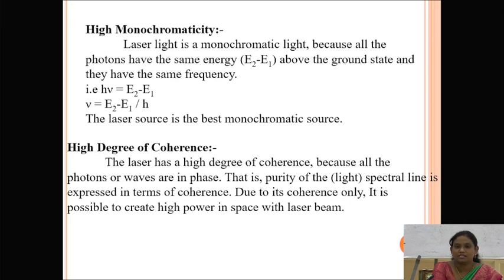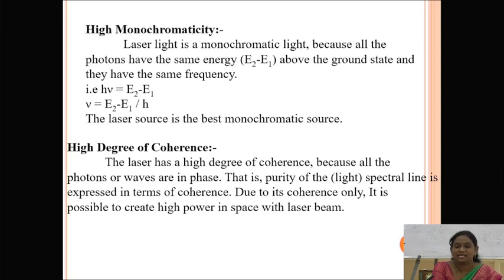So on the basis of this energy, on the basis of the high intensity, on the basis of the directionality, we can say that the laser light source has monochromatic light, because mono is single. Because of the single direction of the laser light source, all the photons have the same energy and the same amount of intensity. So the laser light source is the best monochromatic source of light.